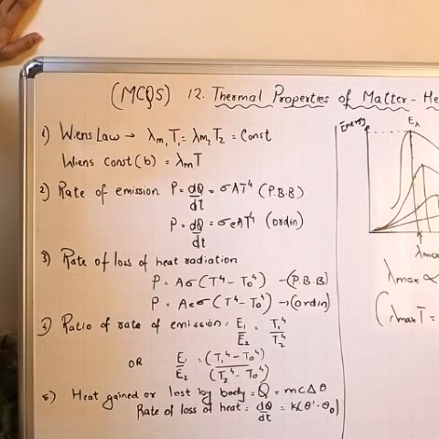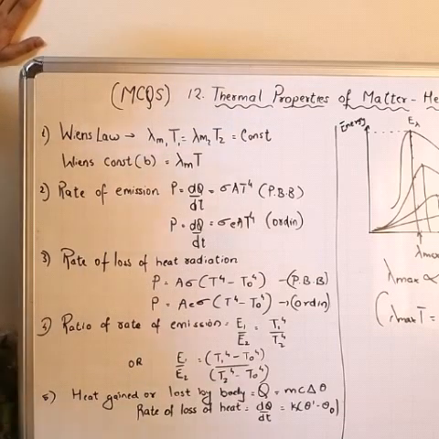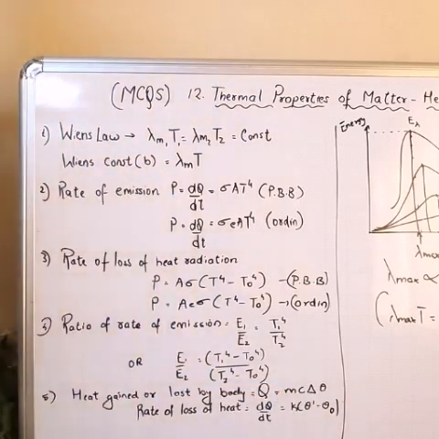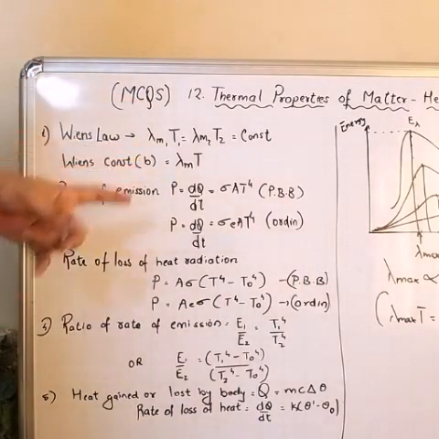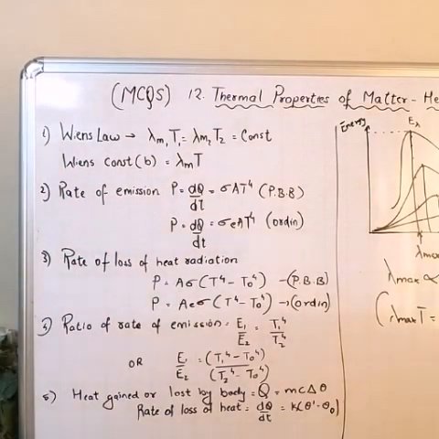Suppose a body cools from 60 to 50 degrees Celsius, then theta dash will be 55, theta 0 is the temperature of the surroundings and k is a constant. So I'll first use these formulas for solving numericals on Wien's displacement law and Newton's law of cooling.